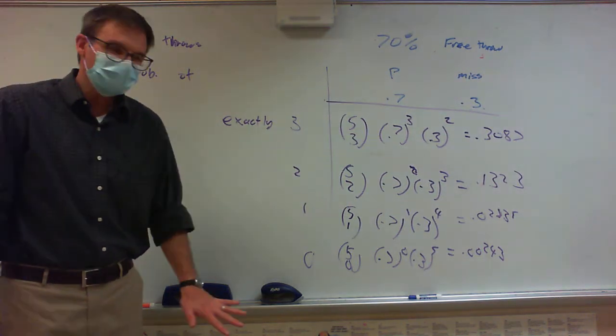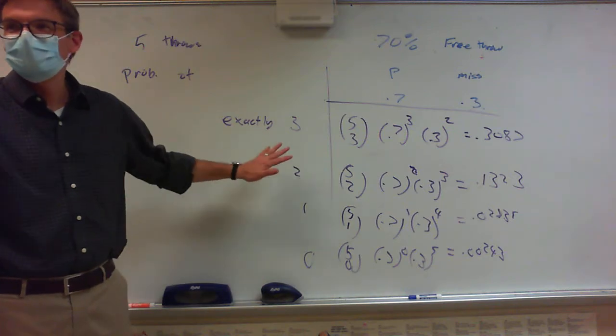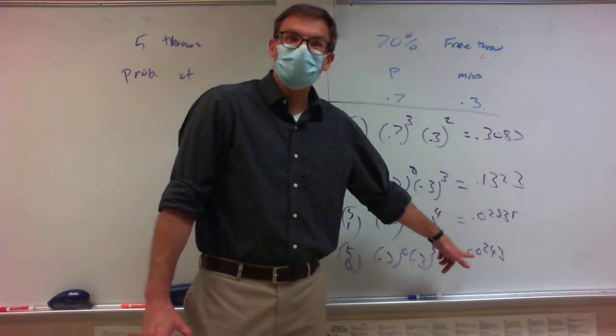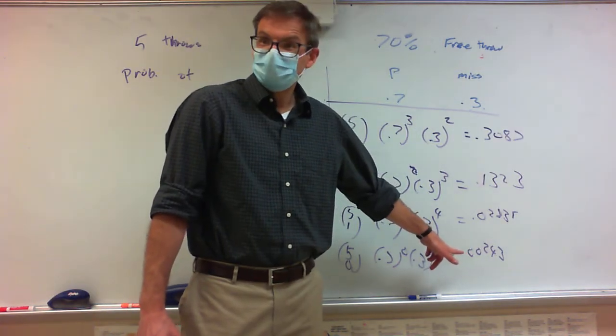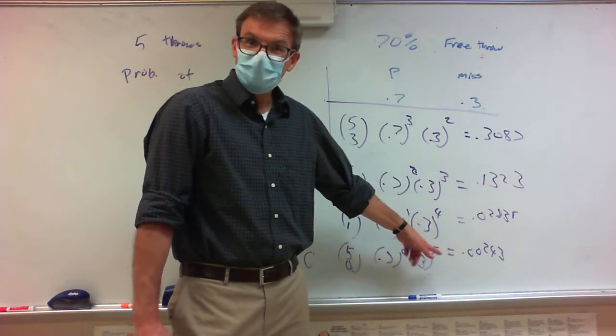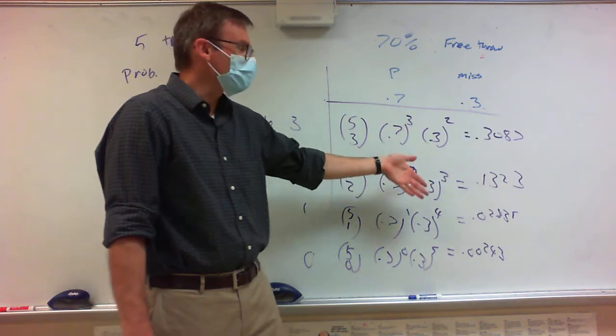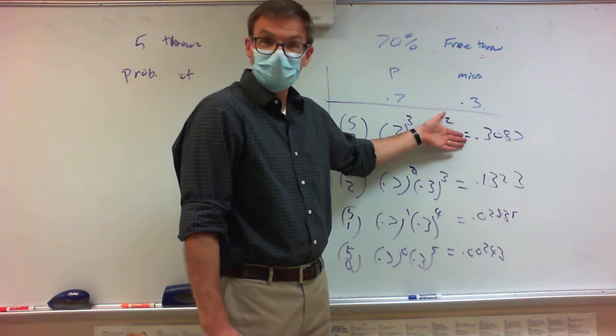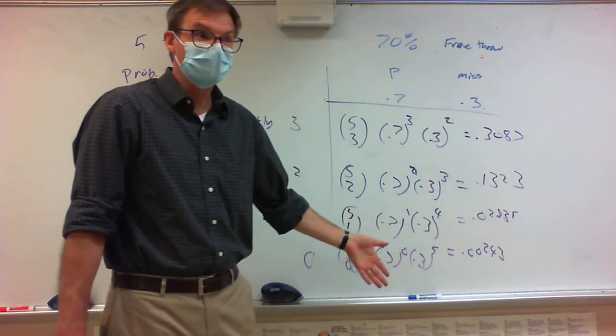If you think about it, does it make sense that if you're a 70% free throw shooter, it would be very rare for you to miss 5? If you look at these probabilities, notice you're more likely to make 3 than you are anything else.